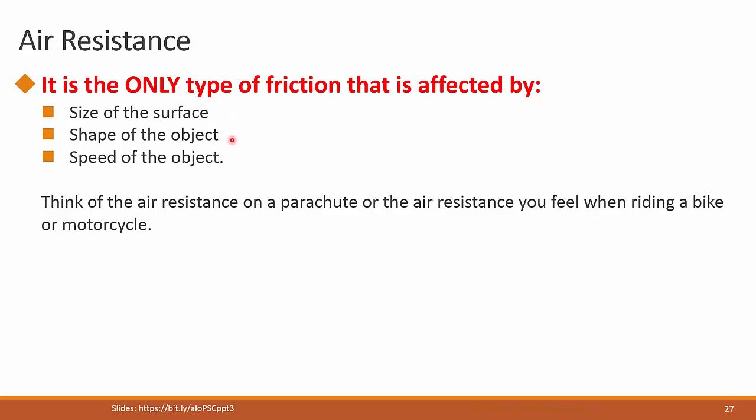By manipulating the shape, they try to reach more fuel efficiency, because essentially air resistance is going to be affected by both the size and the shape of the object. Also, the speed of the object is going to affect the amount of air resistance. The faster it is, the more air resistance.